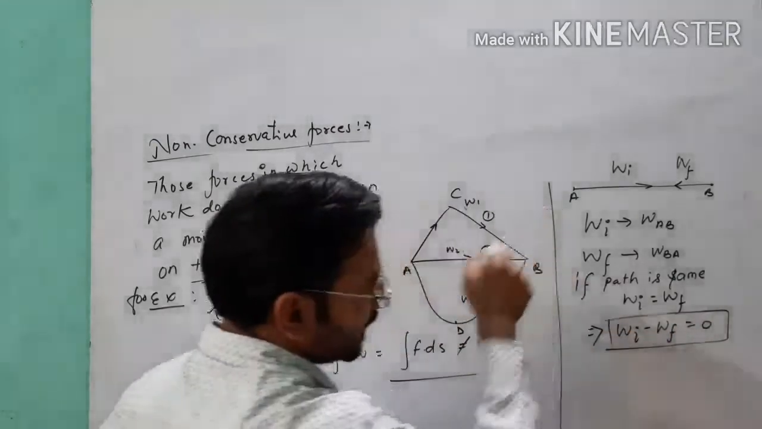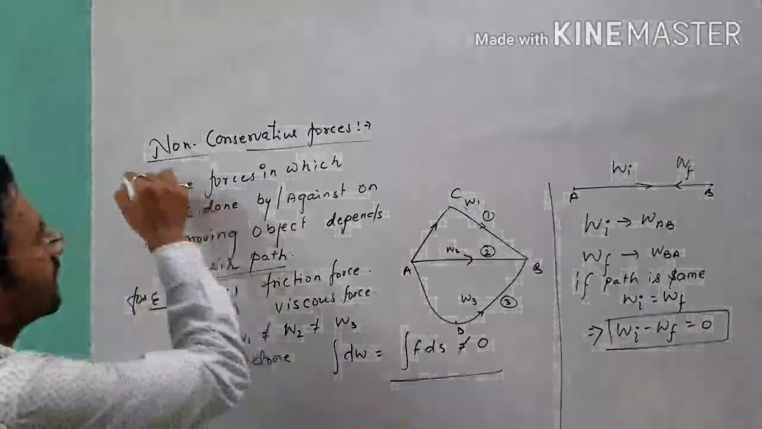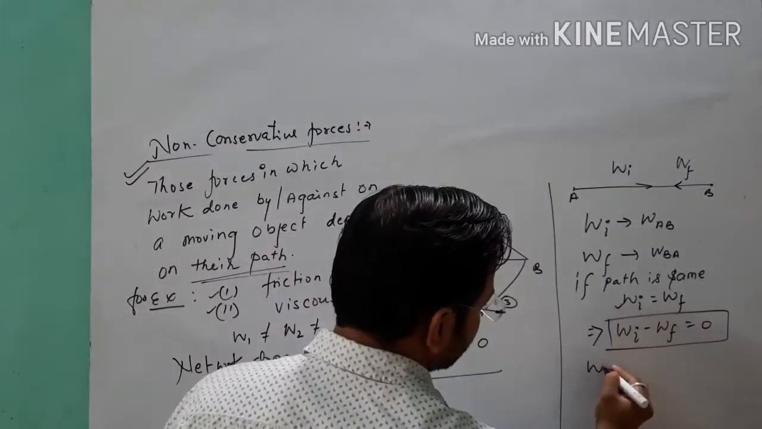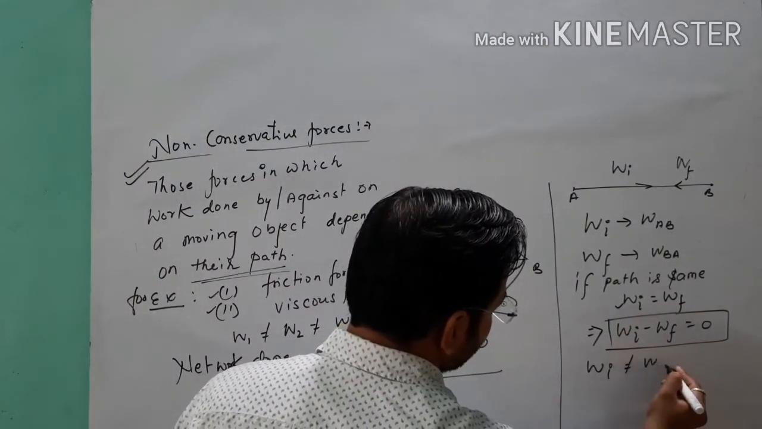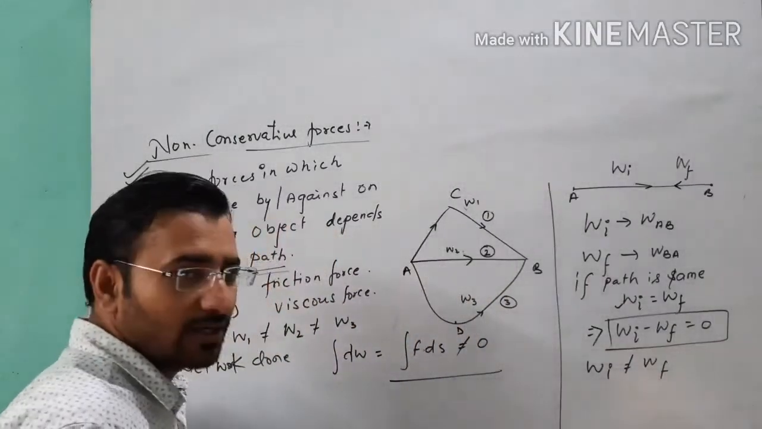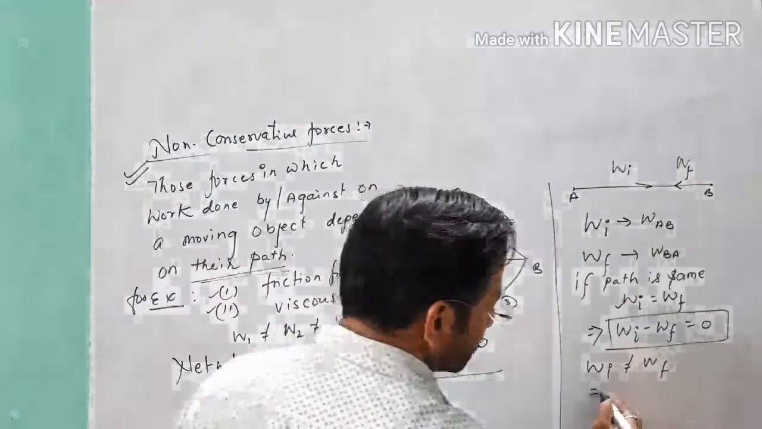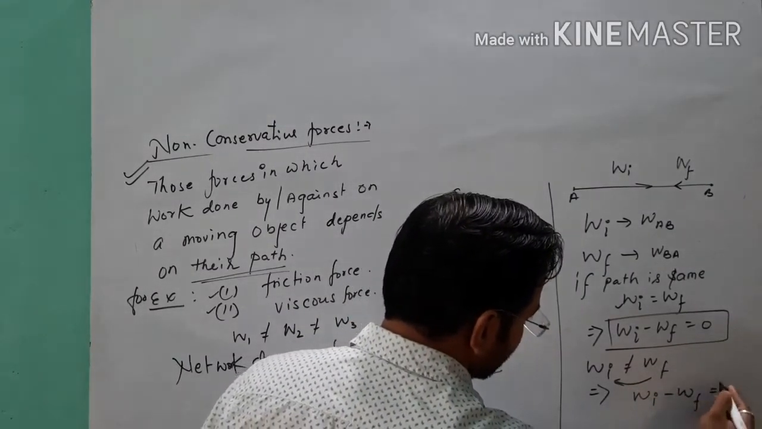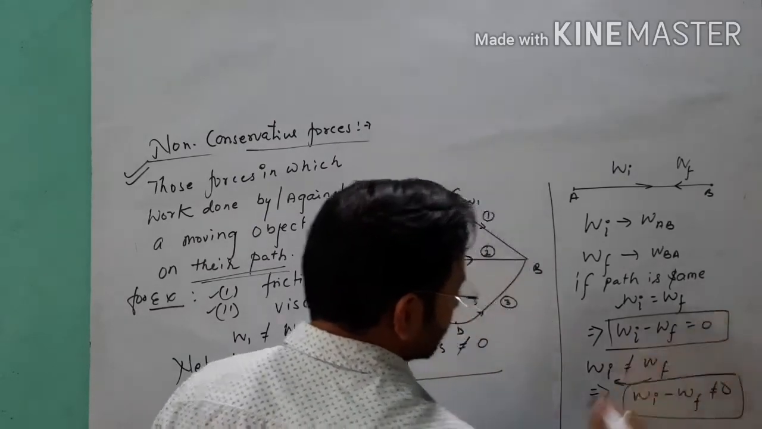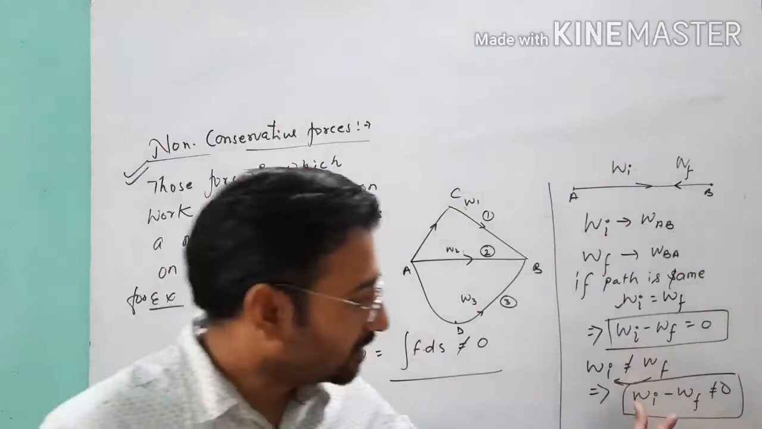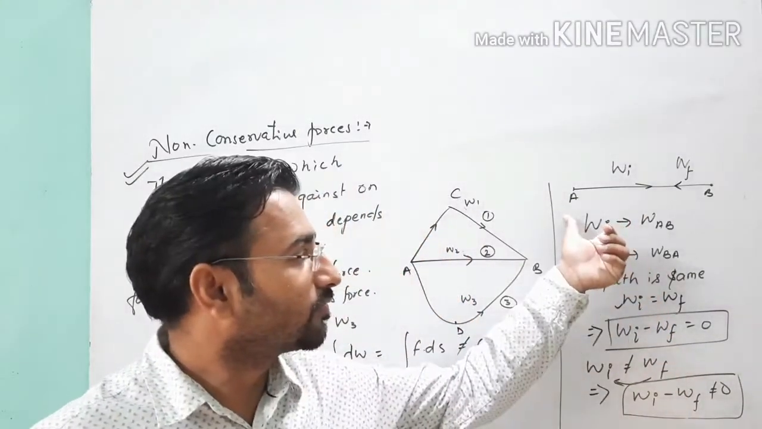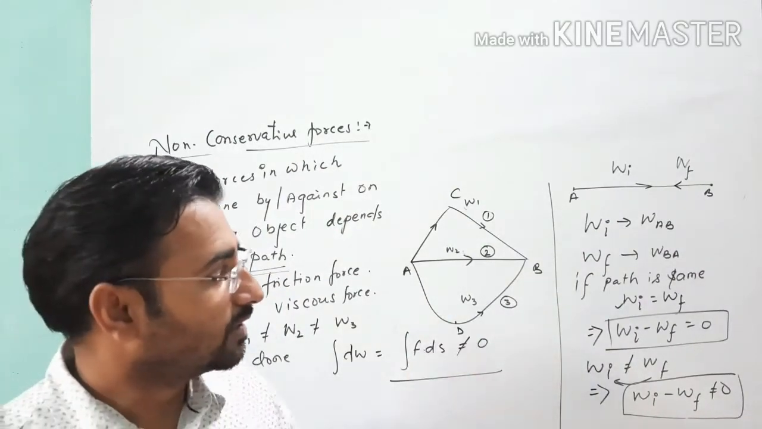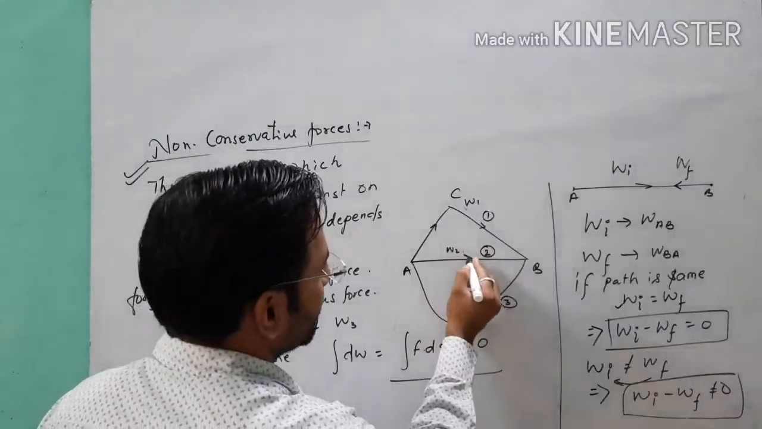But if the path is different, as we are talking about non-conservative forces, then Wi is not equal to Wf, meaning the initial work done is not equal to the final work done. So when we take the difference of these two, we get Wi minus Wf is not equal to 0. Point clear? So it means the difference of work from point A to B and point B to A, when we carry the object, if the path is different,